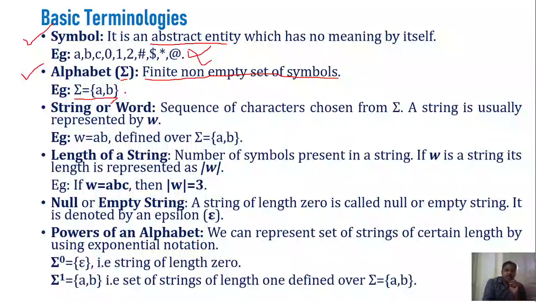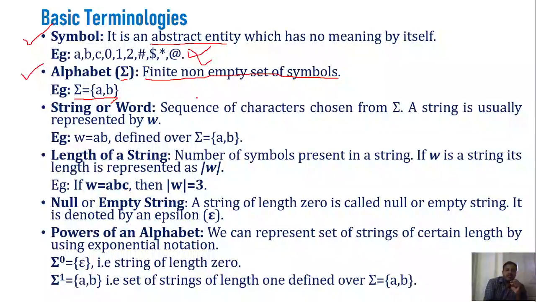So what it means? Whatever strings that you generate, those strings must consist of the symbols from the alphabet only, right? So that is the significance. As I mentioned, whenever you are composing any language, the first thing is that you need to identify what are the symbols that you want to mention in that language, right? So those set of symbols that you want to mention in the language is represented by a sigma.